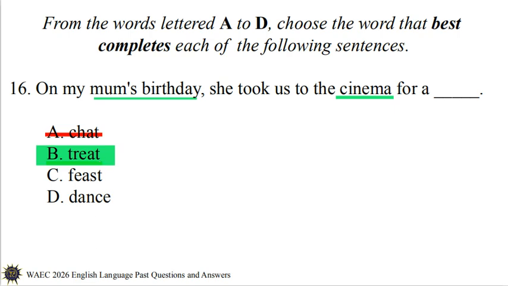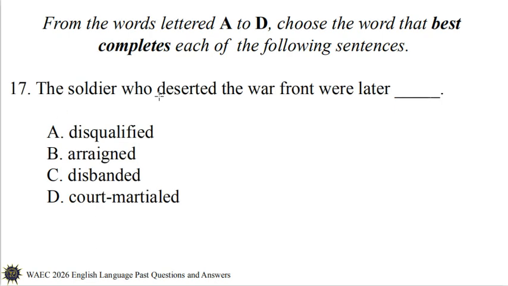Number 17. The soldiers who deserted the war front were later dash. A. Disqualified. B. Arraigned. C. Disbanded. D. Court-martialed. Option A, disqualified, means to pronounce someone ineligible for a position or job.